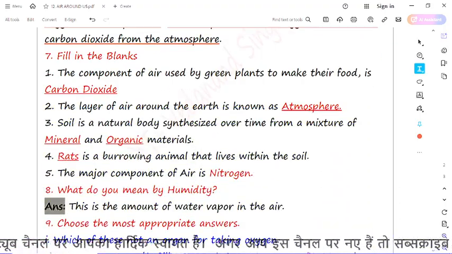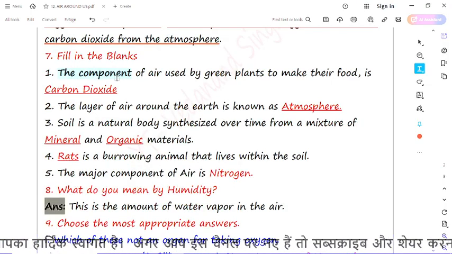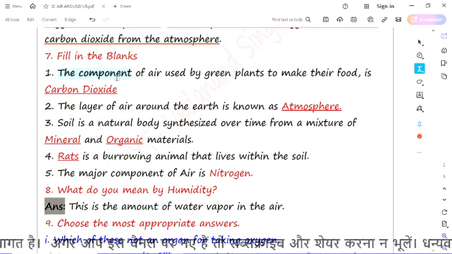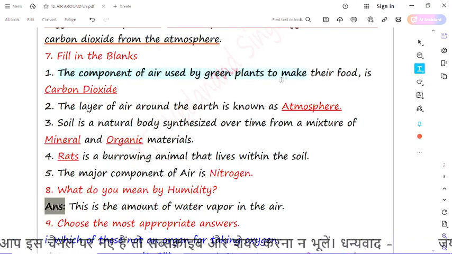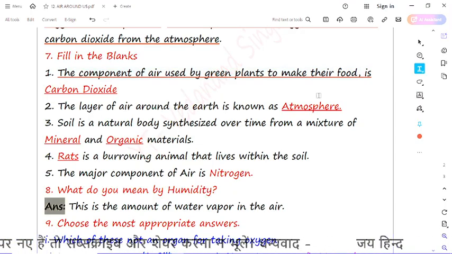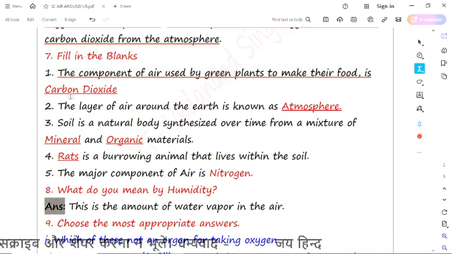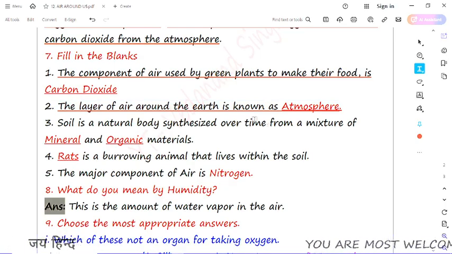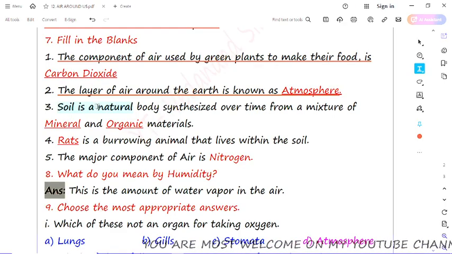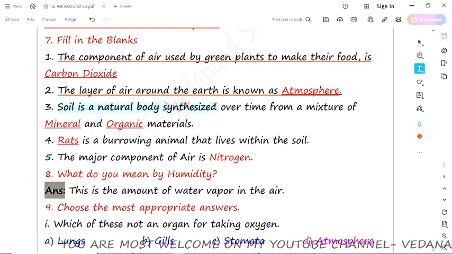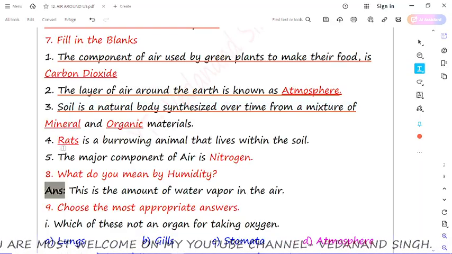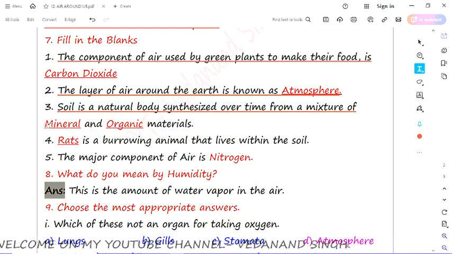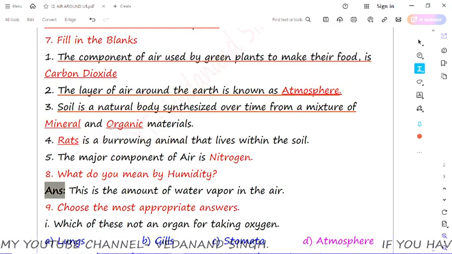Now question number 7 is fill in the blanks. The first: the composition of air used by green plants to make their food is what? Carbon dioxide is the correct answer. Now the second: the layer of air around the earth is known as atmosphere. That is the correct answer. Now the third: soil is a natural body synthesized over time from mixtures of dash and dash materials, means you have to fill in minerals and organic. This is the correct answer.